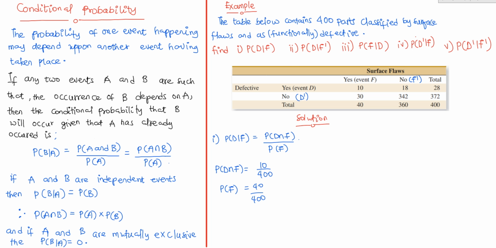So therefore you're going to have the probability of D given F has already occurred to be 10 over 400, divided by 40 over 400. This will be equal to 10 over 400 times 400 over 40. This will cancel out this and then you're going to get 10 over 40, which will be 1 over 4. So that will be the conditional probability for D given that F has already occurred. So let's look at the second question also.